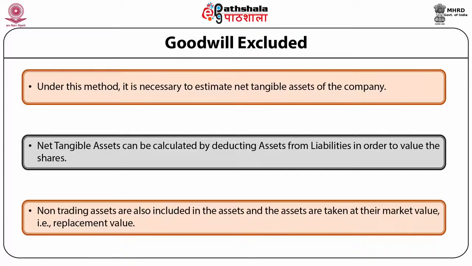The amount so arrived at would be divided by the number of shares in each category to get the value of each share of such category. If the preference shares are participating and rank equally with equity shares, then the value per share would be in proportion to the paid up value of preference shares and equity shares.